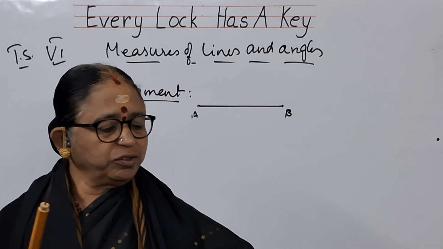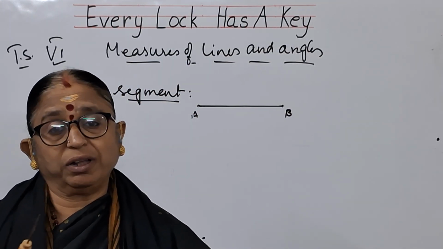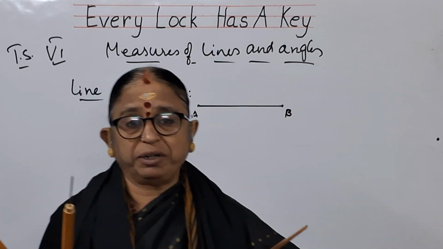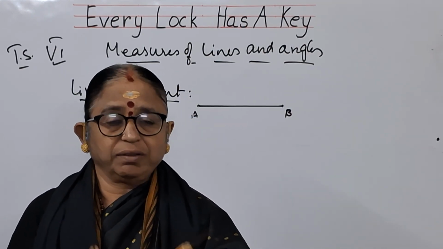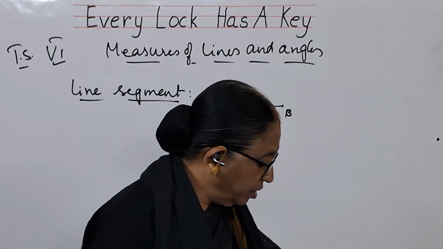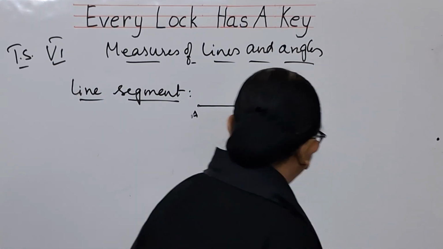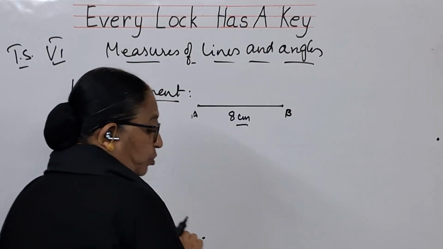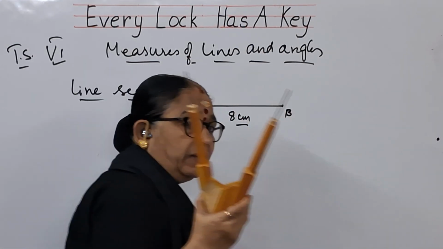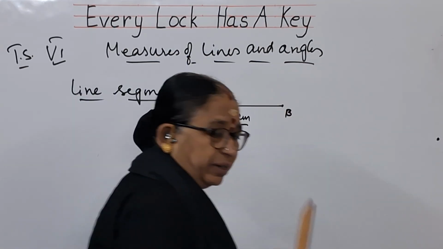See children, my instrument is to show it on the board. This is the instrument. So here the measures are different. So this is the 8 centimeters line segment I have got. So I can measure this as 8 centimeters by using what? By using either a divider or by using the scale.